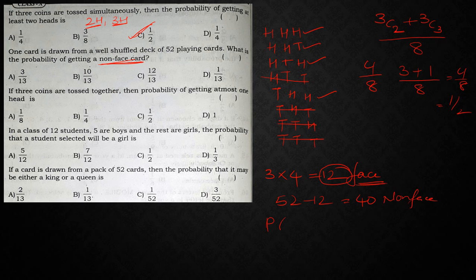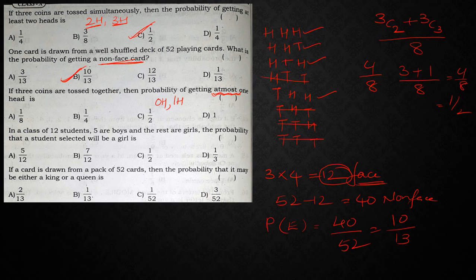Now what is the probability of that particular event? That event is 40 by 52. In the 4 table this goes 10 times, this goes 13 times. So the answer is 10 by 13, right? Next, if 3 coins are tossed together, what is the probability of getting at most 1 head? These words are important. At most means maximum, and you can get minimum also. So at most 1 means 1 head or 0 heads.